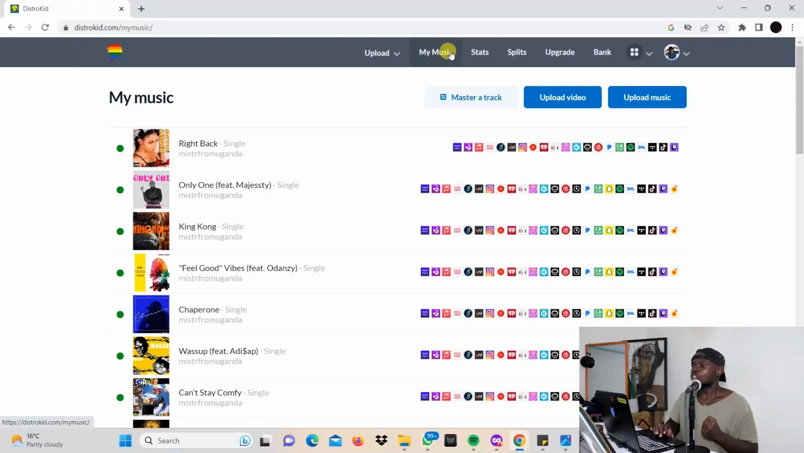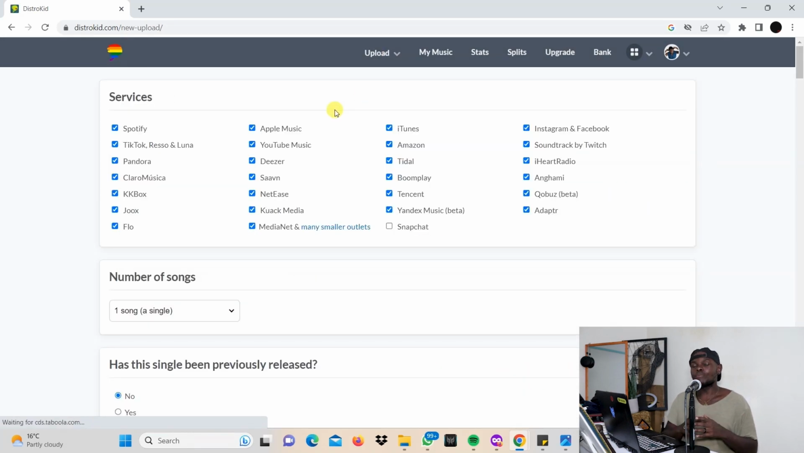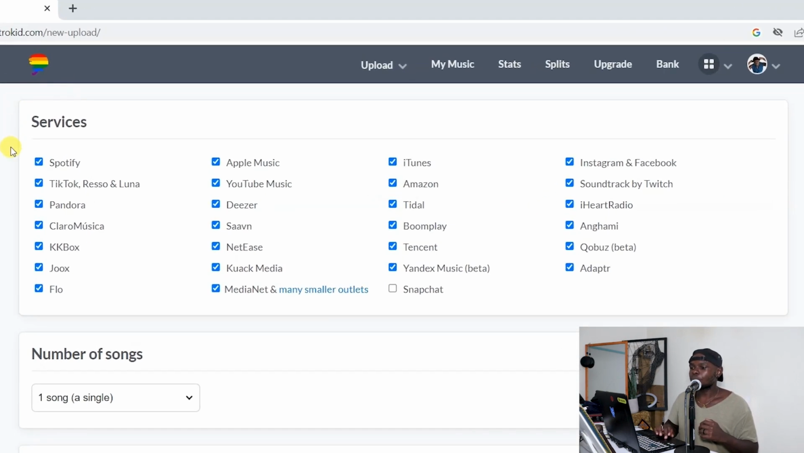You log in. You'll be brought to the My Music tab. But where you're supposed to go is upload. So you come either to upload up here, or you go to upload music. So we're going to go with upload here, then upload music. It will bring you to a page where you'll be able to upload music, but that's not going to be our focus. We are going to focus on the options that are provided up here, which are under services.